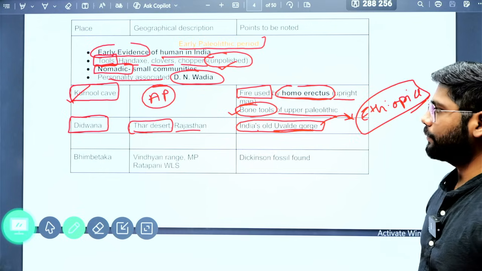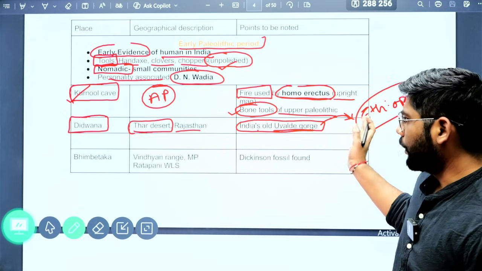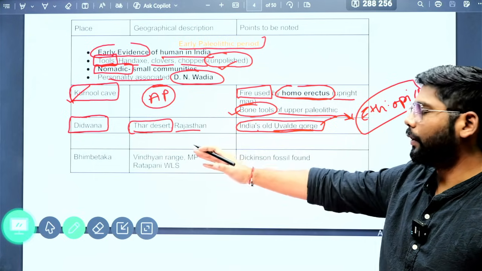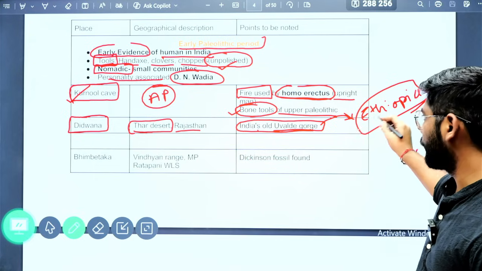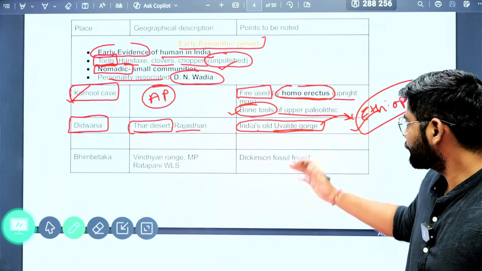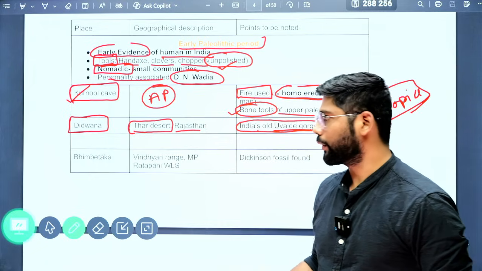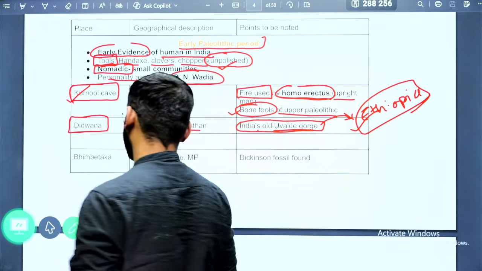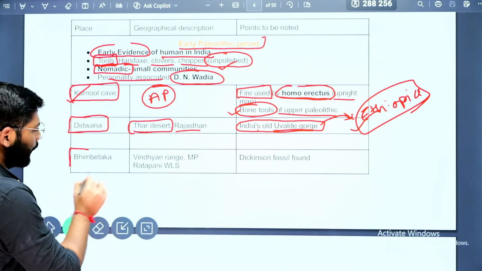Okay, from this particular name, the archaeologists equate this Didwana with this particular site in Ethiopia. So that's why it is called India's Olduvai Gorge. Okay. Third important place that we'll need to know about is Bhimbetka.